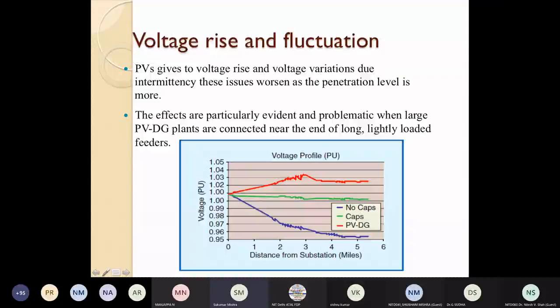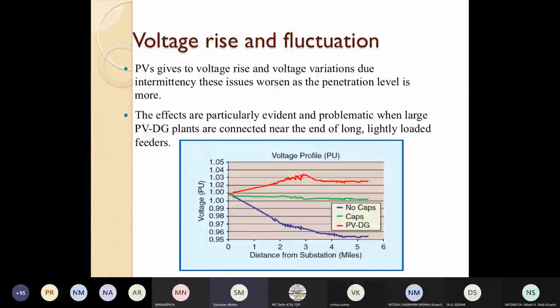And because of that, the devices that are connected to it will get damaged and it will be non-operative in the long run. So these two are big issues in the grid connected operation at distribution level.